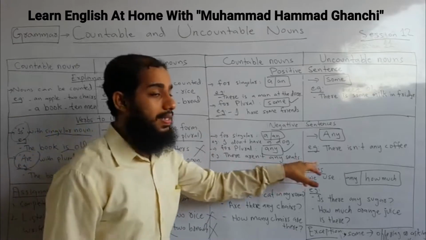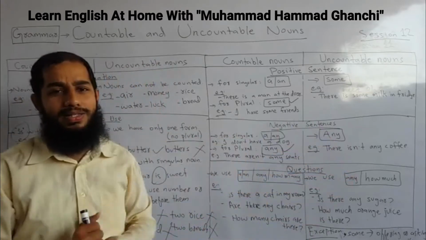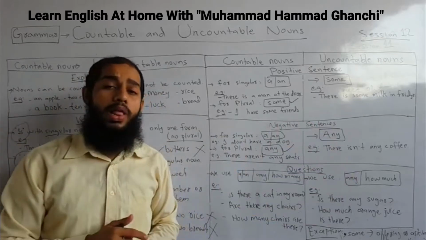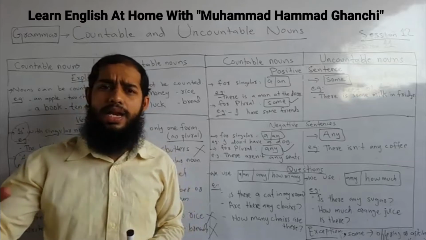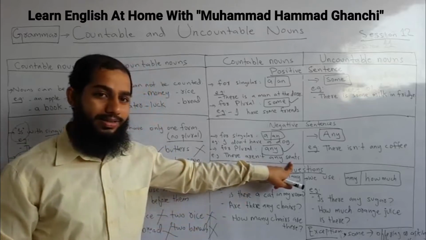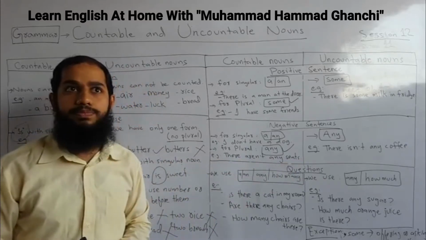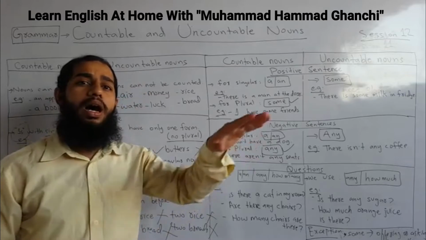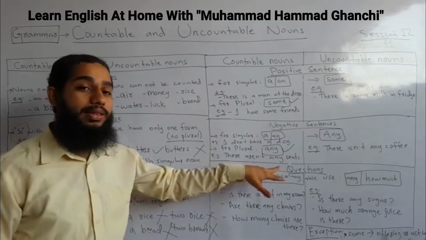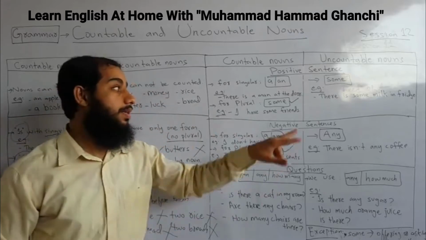There aren't any seats. There are not any seats. Like the seats are finished. There aren't any seats. There isn't any student in the class. Fine. I can say there aren't any people in the ground. Same like this. With negative we use any. With positive we use some.